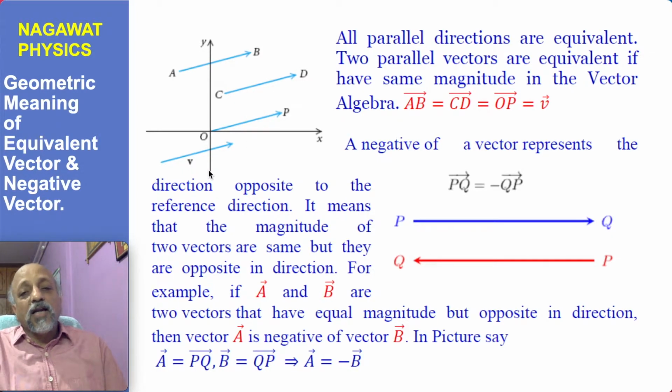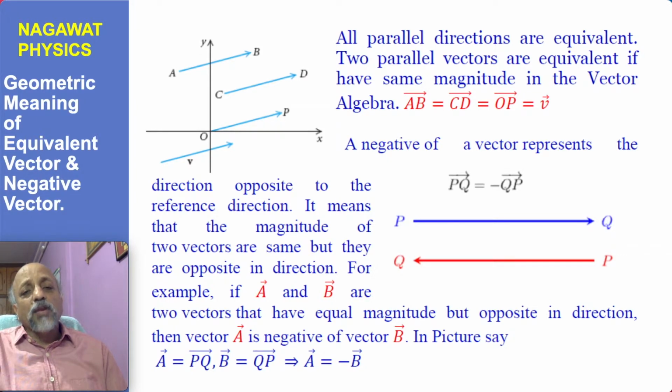are having parallel directions. So all parallel directions will be considered as equivalent direction, and therefore two parallel vectors having same magnitude would be called equivalent, and they can replace each other in the algebra. So as far as vector algebra is concerned, two parallel vectors having same magnitude, and since they are parallel, they are definitely having same direction, would be treated as equivalent.